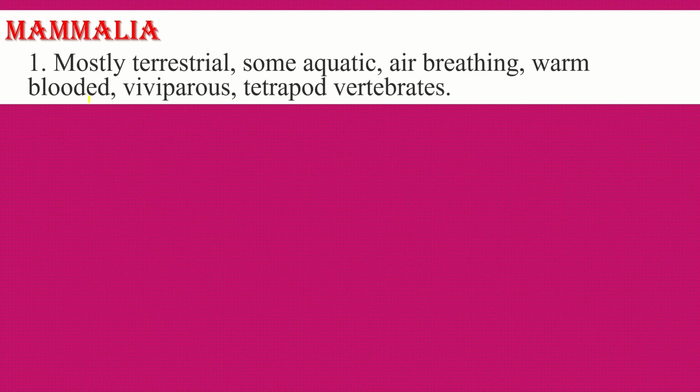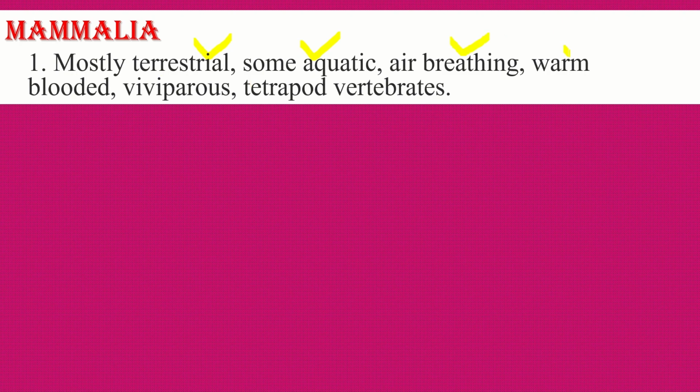Mammals are mostly terrestrial. Some organisms are aquatic, air-breathing, warm-blooded, viviparous, tetrapod vertebrates. Mammals are mostly terrestrial organisms, some found in the water also. They respire with the help of lungs, air breathing.